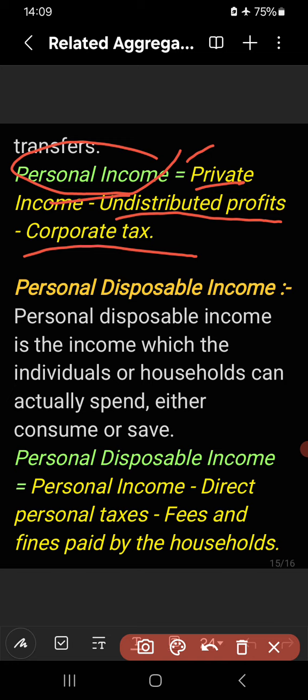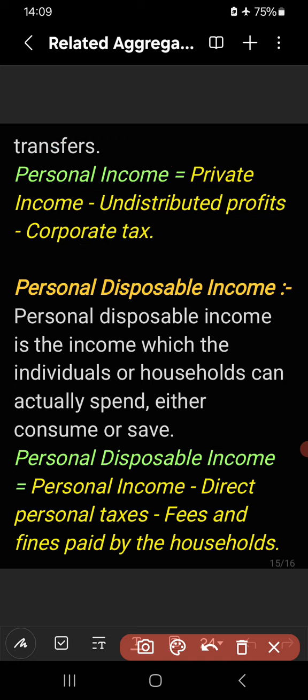So to get personal income, we have to deduct undistributed profit and corporate tax from private income. Next, we will discuss what personal disposable income is. Personal disposable income is the income which individuals or households can actually spend, either consume or save. Consumption plus saving is known as personal disposable income.